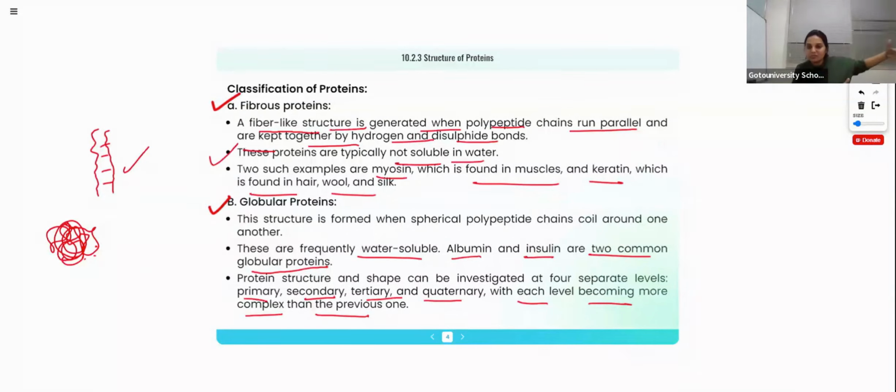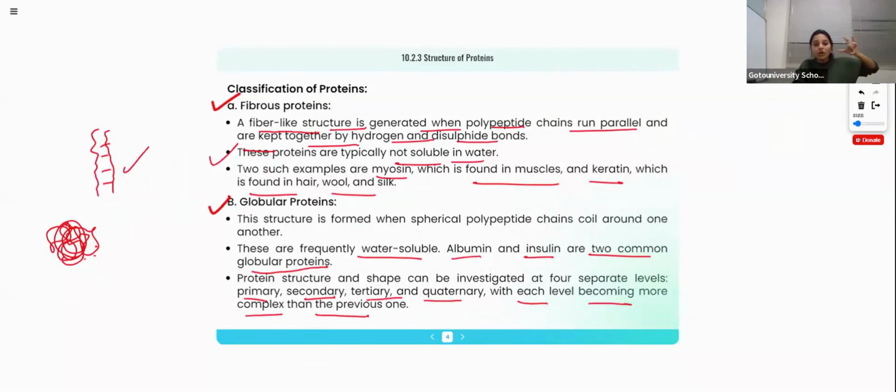This is different from that of organic chemistry, like the primary structure, where the carbon is connected to one alkyl. Not like that. This is different. Got it? Yes. So, fibrous protein, I told you, has two fibers running parallelly, connected by hydrogen bonds. Globular protein means they will be coiled like this.